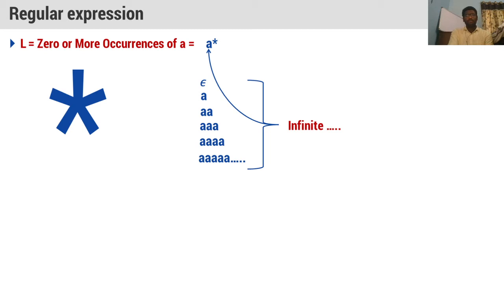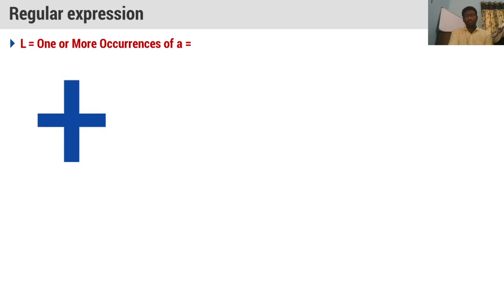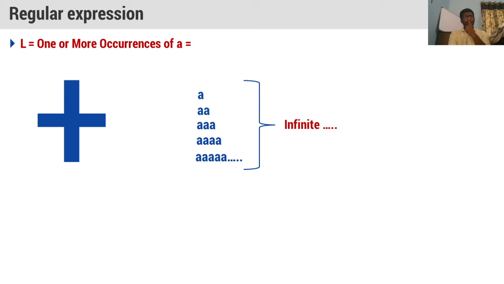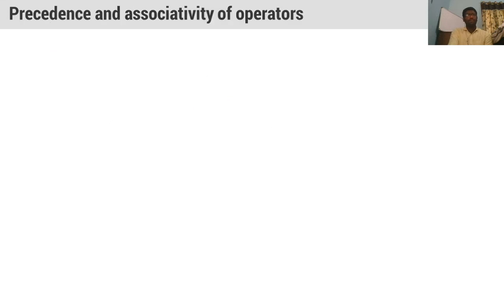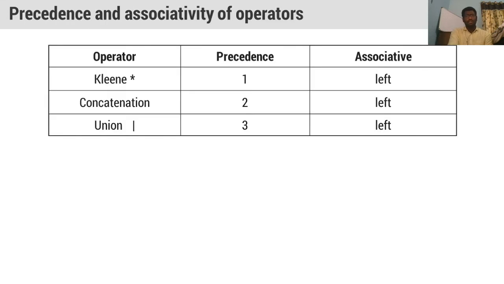Though the language is A star, you can have 0 occurrences. Without A also you can take epsilon. But here positive closure, you must take single A, 2 A's, 3 A's followed by more number of A's. This is called positive closure. Right? Infinite number of A's it also generates, but it must start with single A. That is positive closure of A. Next, we will see some symbols.